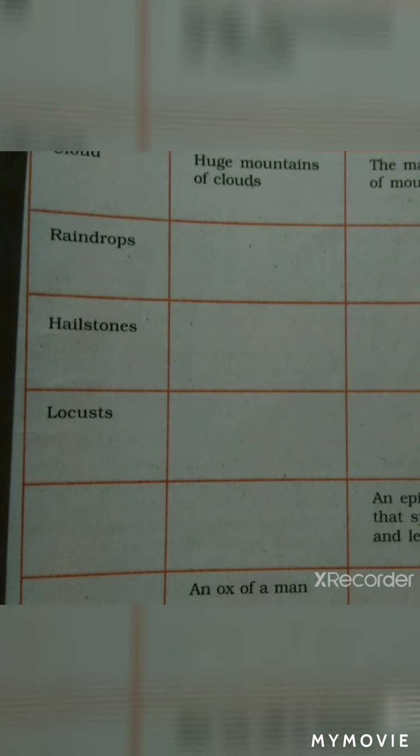Why can we call them frozen pearls? Because of the round shape, the hardness, and also they shine like pearls. That is why hailstones are compared to frozen pearls. So the metaphor used for hailstones is frozen pearls.